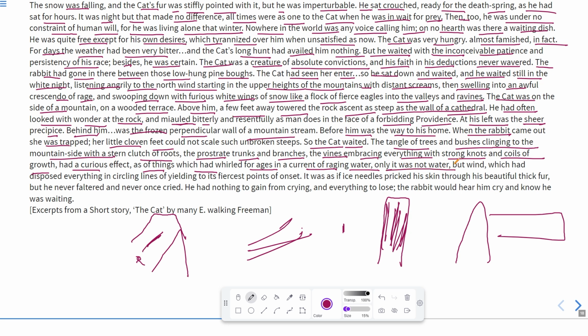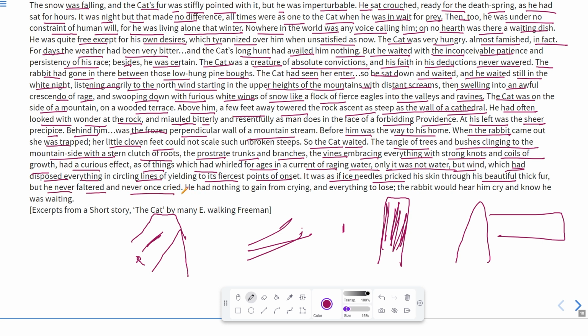Only it was not water, but wind, which had disposed everything in circling lines, yielding fiercest points of onset. It was as if ice needles pressed his skin. Ice needles means needles made of ice, something in the shape of a needle and made of ice, and it is very harsh and pointed. So it was just like piercing. It means it was making holes in the skin of the cat, through his beautiful thick fur, but he never faltered and never once cried.